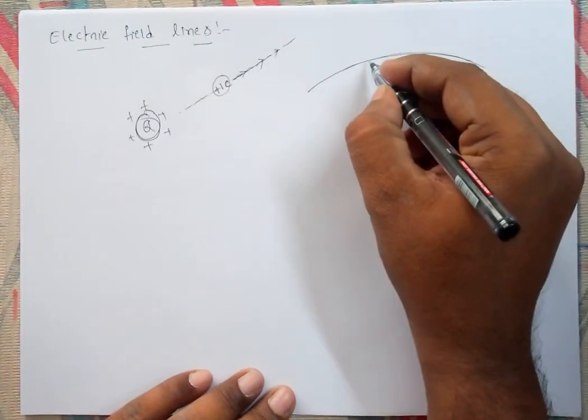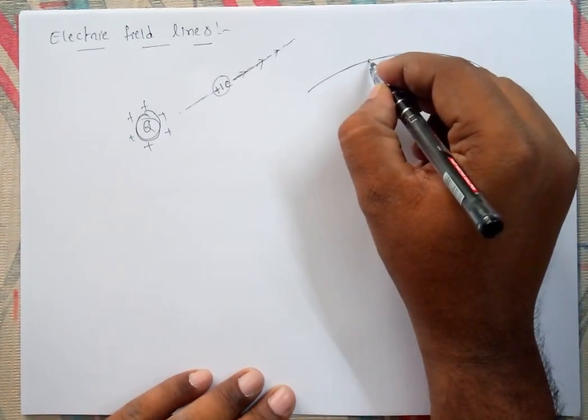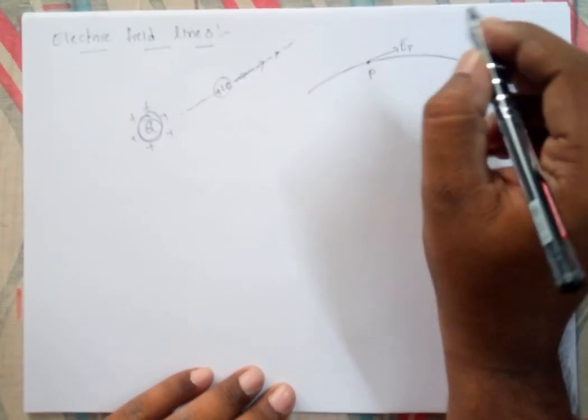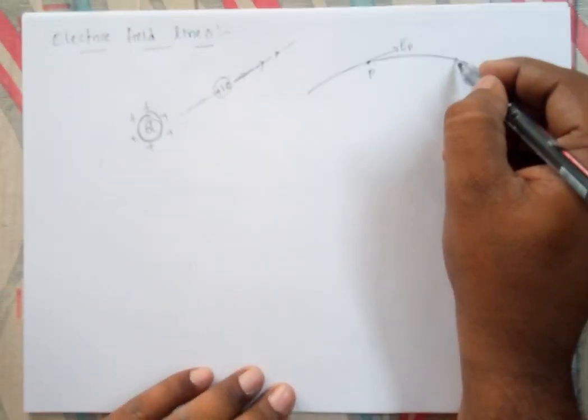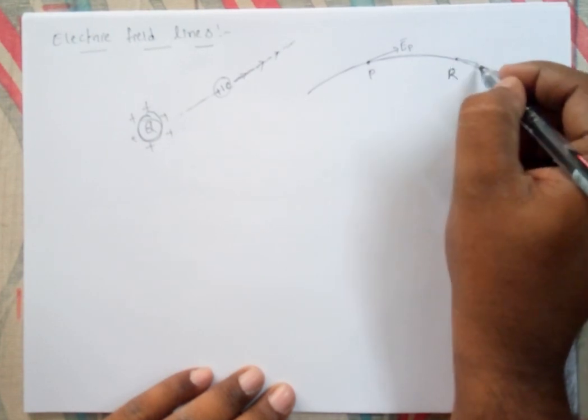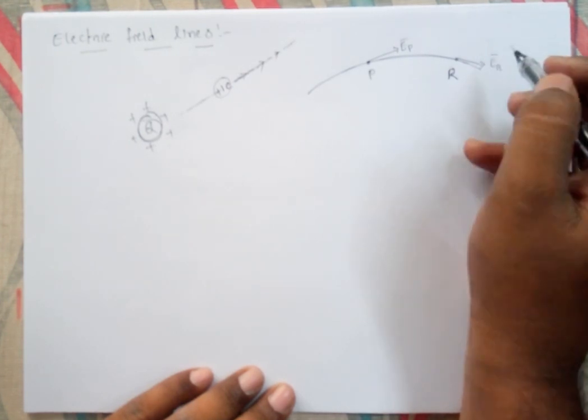If a point P is taken and you draw a tangent at this point, this tangent will give the direction of electric field intensity at this point. Similarly, if a point R is there and you draw the tangent here, it will give us the electric field intensity at this point.